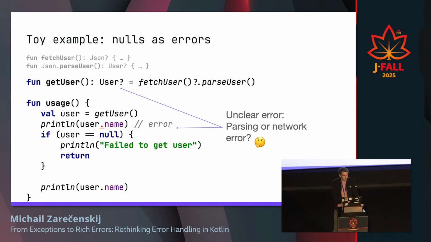But we actually also get a problem, because when we combine these two methods, it's not really clear whether it's a parsing or network error. And if you want to add more errors to our API, then null will combine all of these errors together, and it will be hard then to debug these problems and understand what's actually going on when I expected the user to appear.